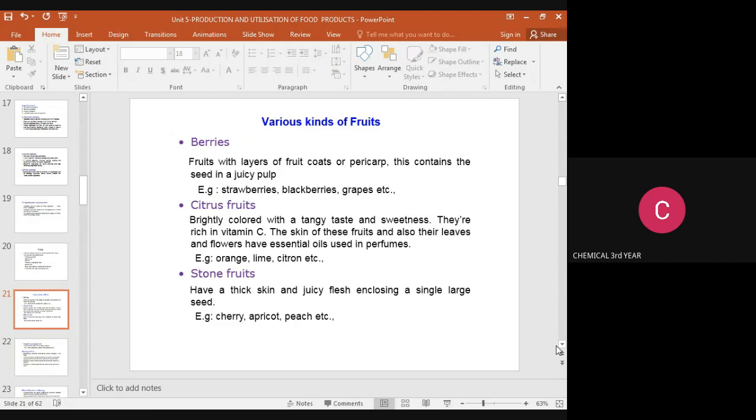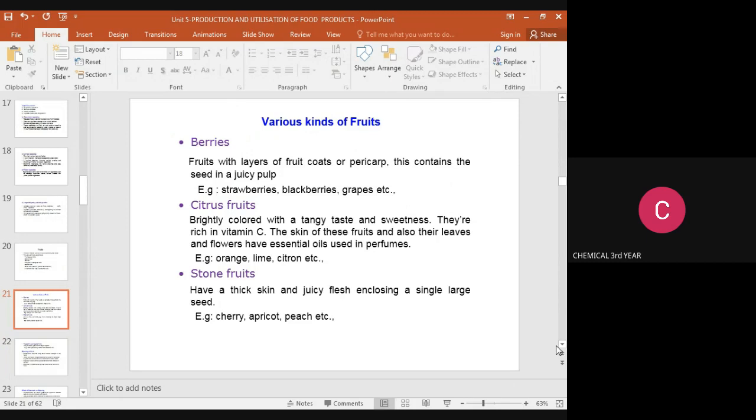Various kinds of fruits, that is, berries. These are fruits with a layer of fruit coat or pericarp. This contains the seed in juicy pulp. Examples are strawberries, blackberries, grapes, etc. Then next we discuss citrus fruits. They are brightly colored with a tangy taste and sweetness. They are rich in vitamins. Why are they tangy? Because they are rich in vitamin C.